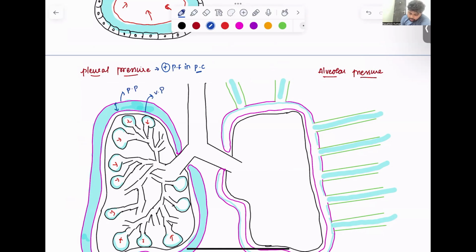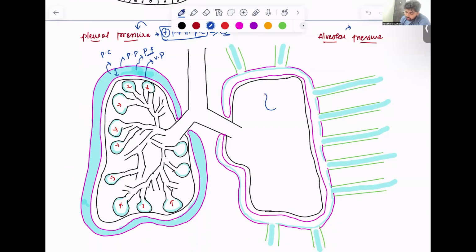This space in between them is called the pleural cavity, and this fluid is called pleural fluid. So the pressure exerted by the pleural fluid in the pleural cavity is called pleural pressure. And the pressure here is almost always negative.